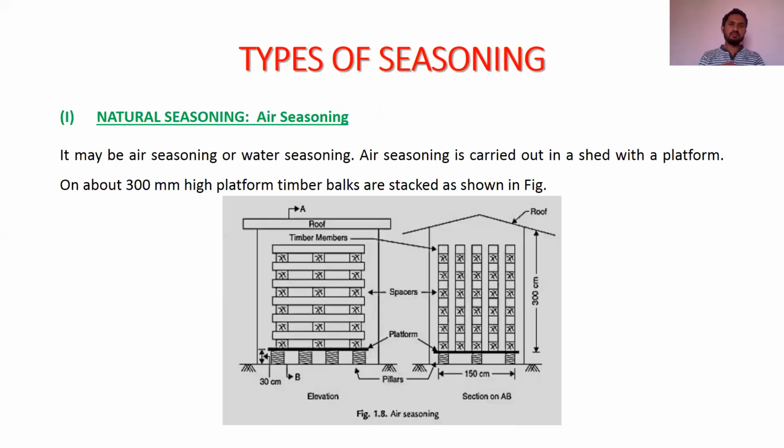Now coming to the types of seasoning, we have natural seasoning. This natural seasoning can come under the methods of seasoning also. After types of seasoning, we have methods of seasoning. There is not much difference between the types of seasoning and methods of seasoning. A method is a method, and types we have only this one. We can say types. Natural seasoning. First is air seasoning.